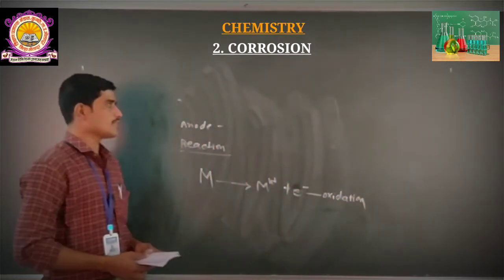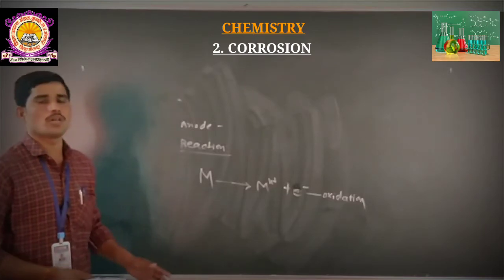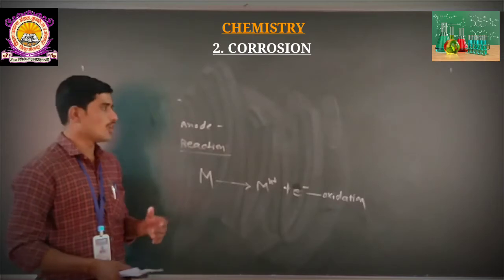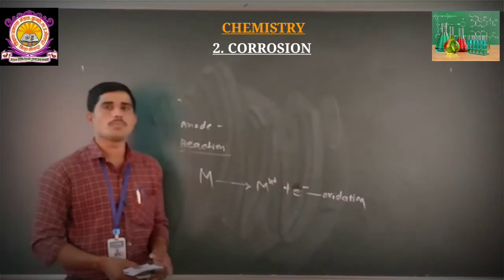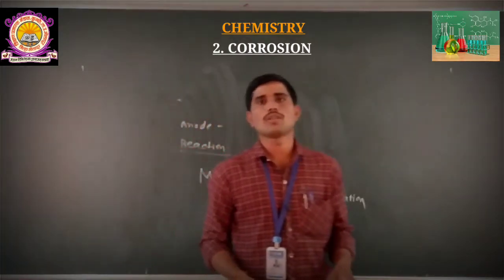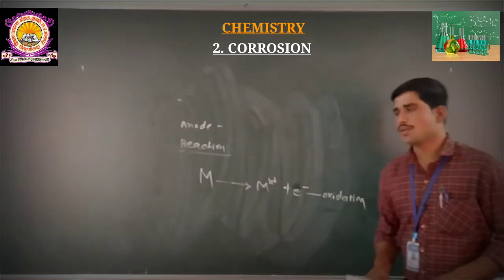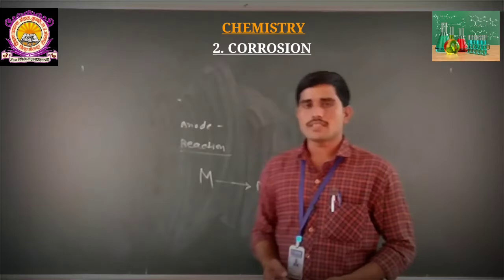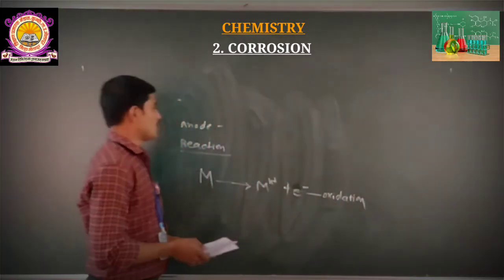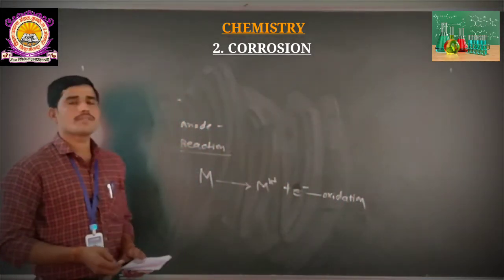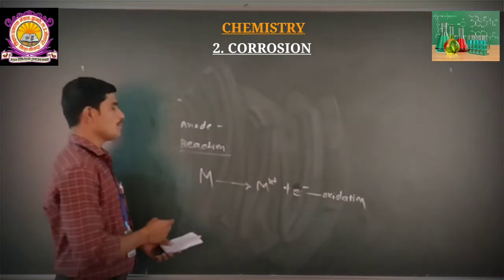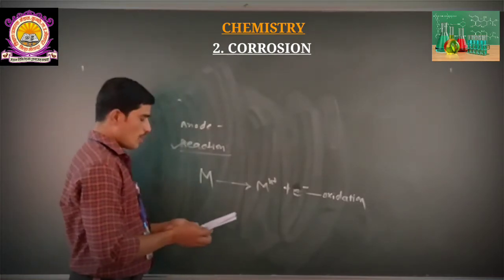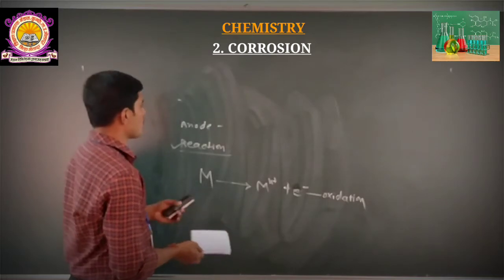In case of electrochemical corrosion, we observe flow of electrons on both parts of the electrodes, cathodic as well as anodic. In this concept, the ions are liberated from the metals and that is represented by this reaction. Now at the cathode, what happens?